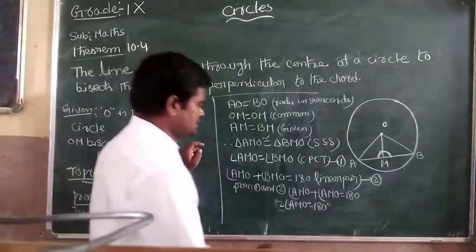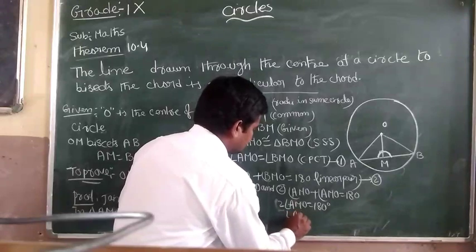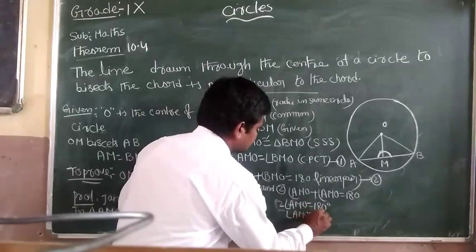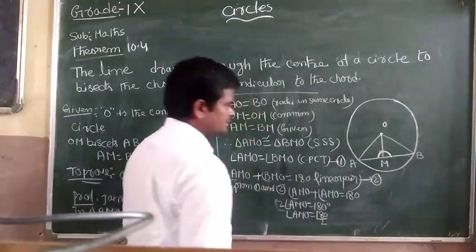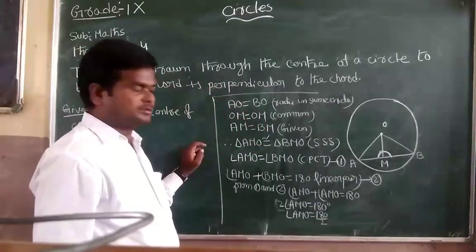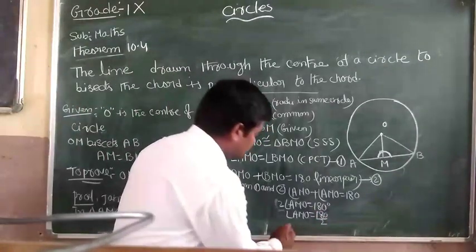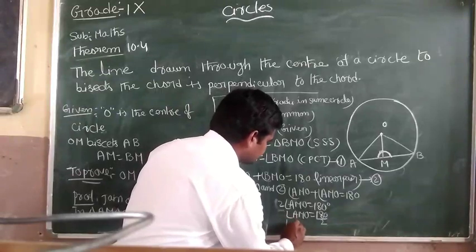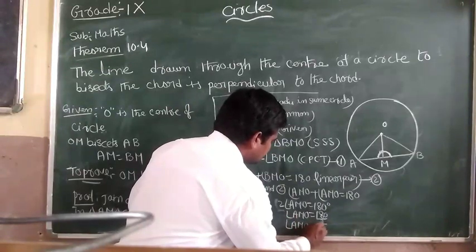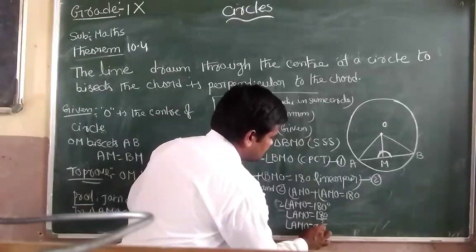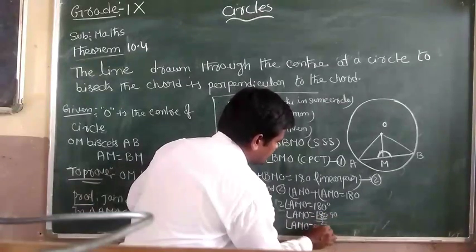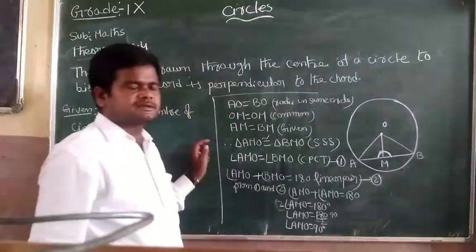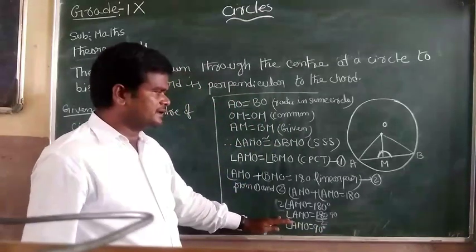Angle AMO equal to 180 by 2, so angle AMO equal to 90 degrees.